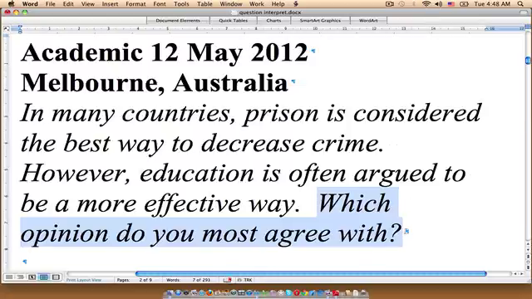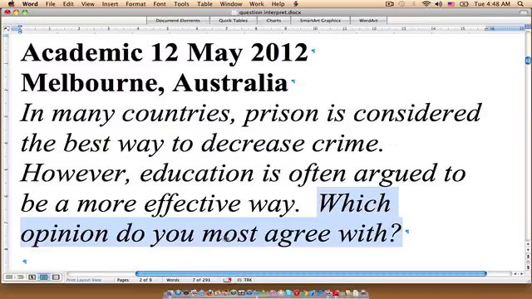Now, when we see a question like this, students sometimes get confused by qualifying words like most. And it's important to remember that when the question reads like this question does, it's possible for us to agree 100% or disagree 100% with this statement.